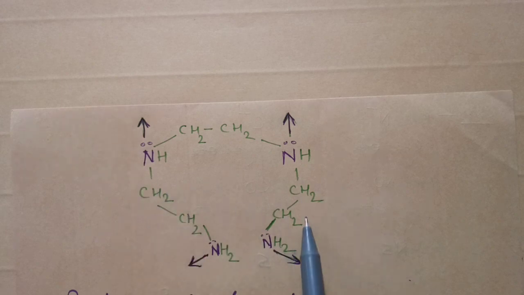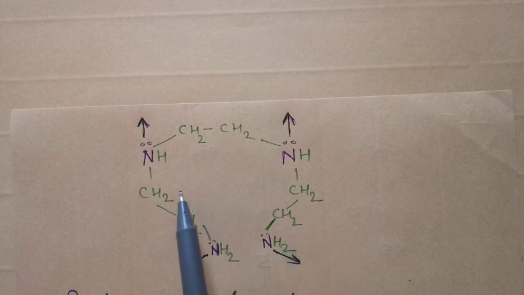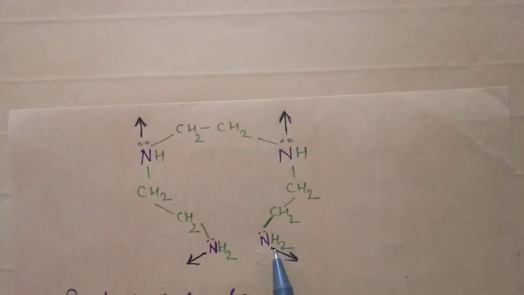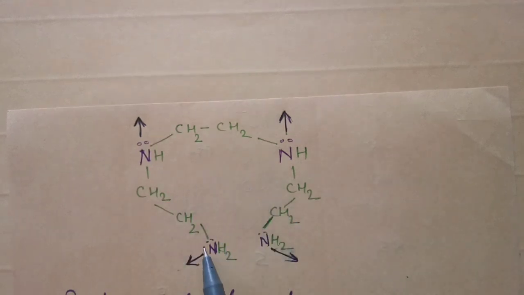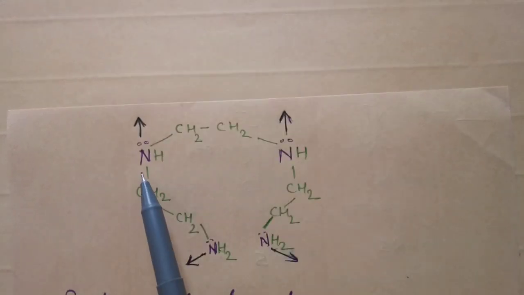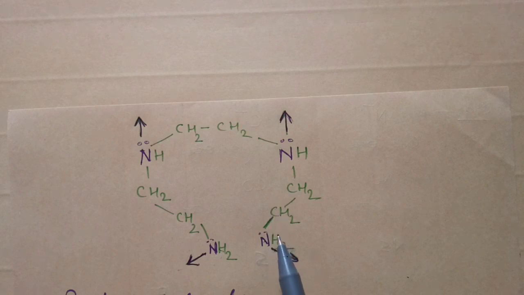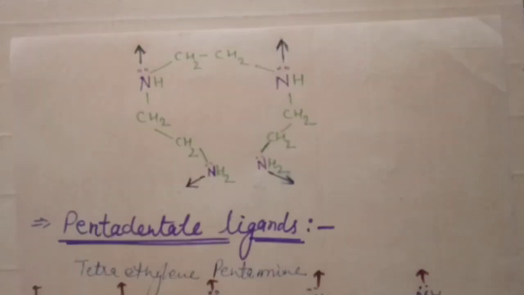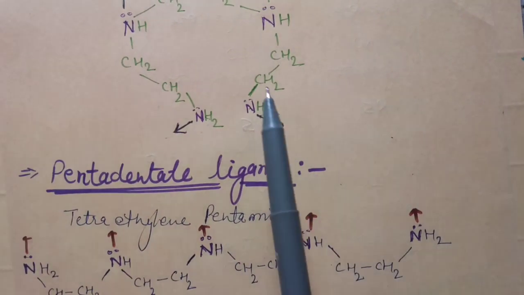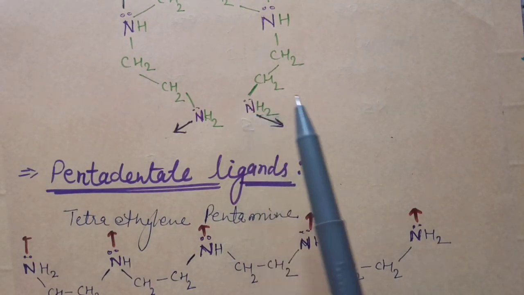Now ethylene, both ethylene are added with amine groups, and two amine groups are added with ethylene groups. So there is 1,2,3,4 tetraamine, and 1,2,3 triethylene tetraamine, and all the four nitrogens have lone pairs, so they behave as donor atoms, so it is a tetradentate ligand. Okay, next, pentadentate ligand. In pentadentate ligand, one ethylene and one amine is extended.